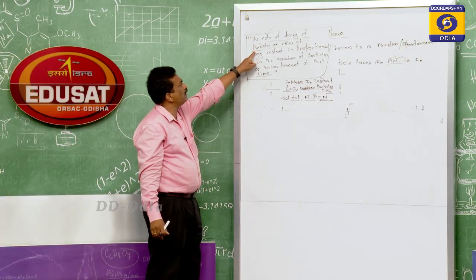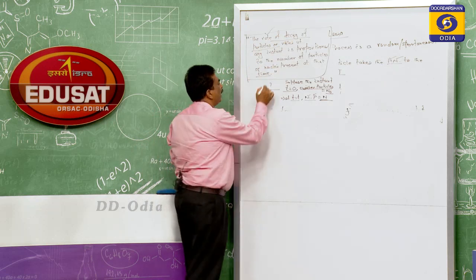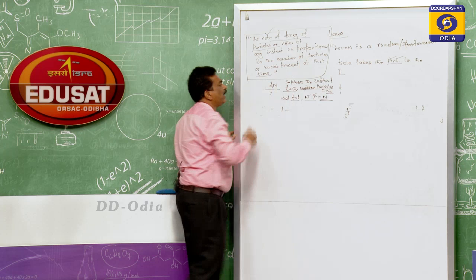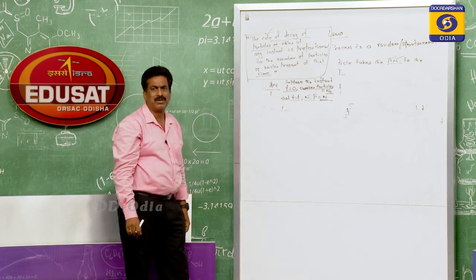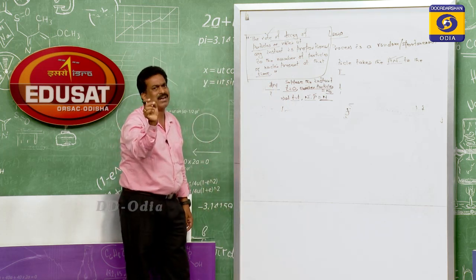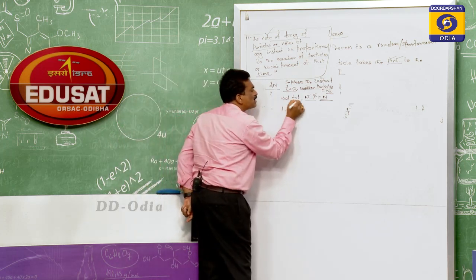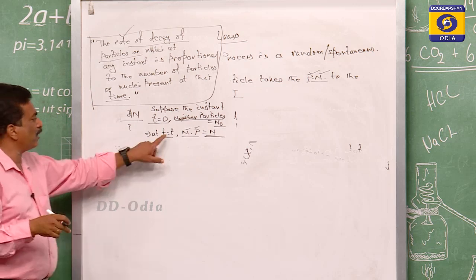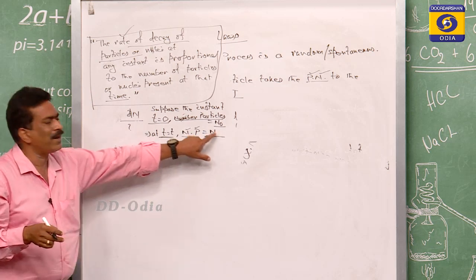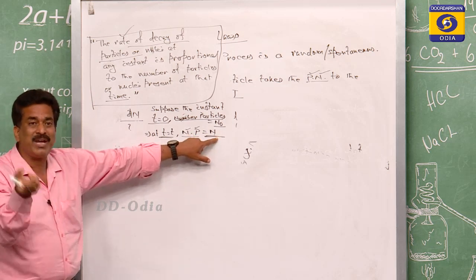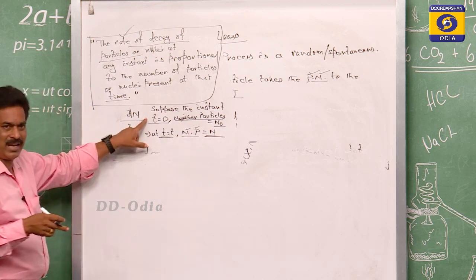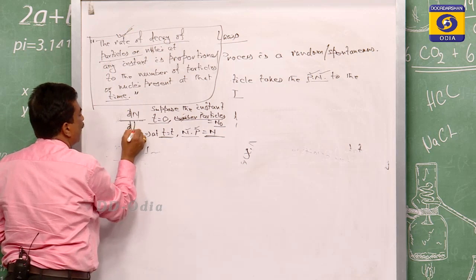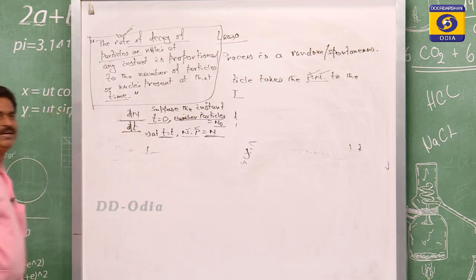So what does the law state? The rate of decay of the particles is dN by dt. At that instant we are considering, for the time t, the number of particles is N. Then there is a change in N, dN, divided by the time dt.